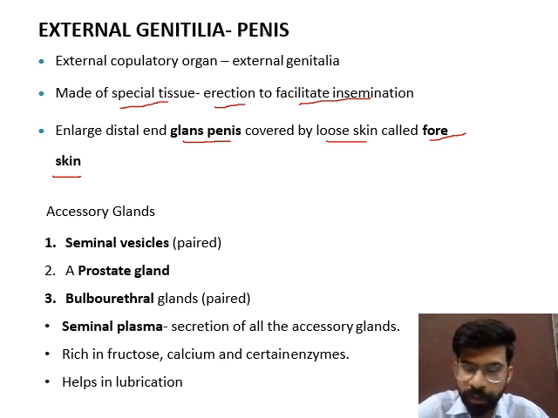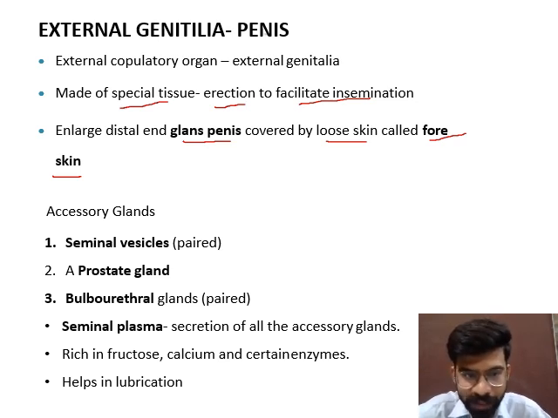Now, about accessory glands. Accessory glands are three: seminal vesicle, prostate gland, and bulbourethral gland. Seminal vesicles are paired, the prostate gland is a single gland, and the bulbourethral gland is also a paired gland. Very important question for your multiple choice in the CBSE board exam as well as in the NEET exam. The seminal vesicle and bulbourethral glands are paired in structure, and the prostate gland is a single structure.